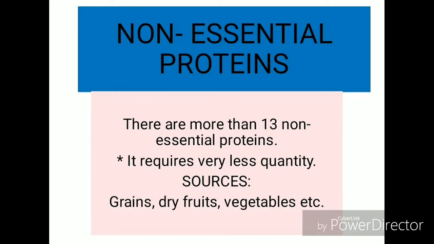Non-essential proteins. There are more than 13 non-essential proteins. They are required in very small quantity. The sources of non-essential proteins are grains, dry fruits, vegetables, etc.